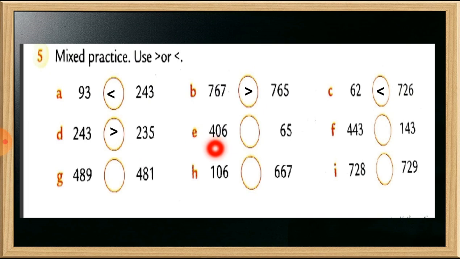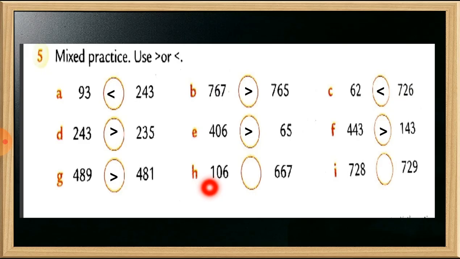Number E, 406 and 65. So here 406 is a bigger number. You can see this. Number F, 443 and 143. So students, 443 is a bigger number. Let's see number G. In number G, 489 and 481. So 489 is a bigger number. So we have to put this sign. Hope the topic is clear and there is no doubt in this.